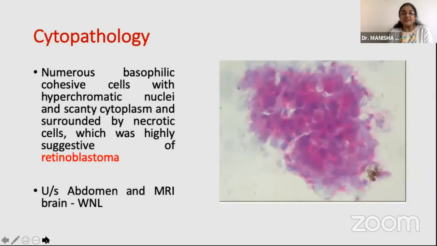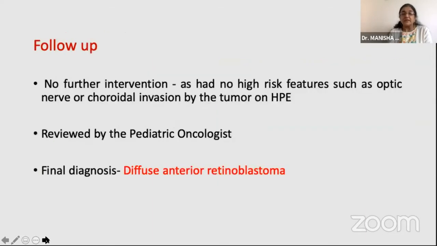And cytopathology put our entire diagnostic dilemma to rest, where there were numerous basophilic cohesive cells with hyperchromic nuclei and scanty cytoplasm, very highly suggestive of a retinoblastoma. Ultrasound abdomen and MRI were normal. No further intervention was advised to this child because the child did not have any high-risk features such as involvement of the optic nerve or choroidal invasion.